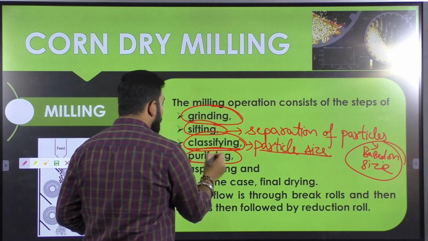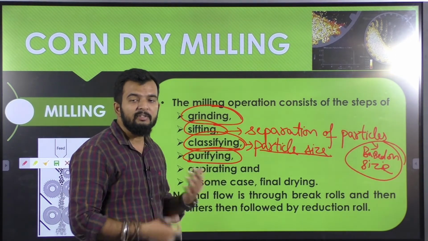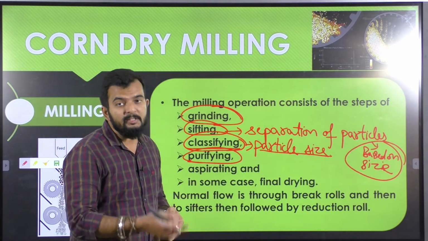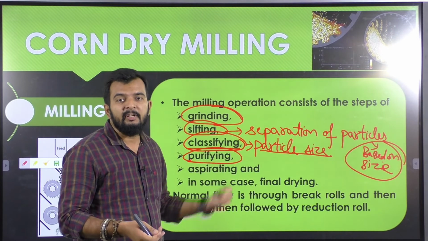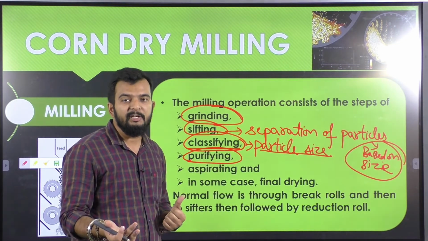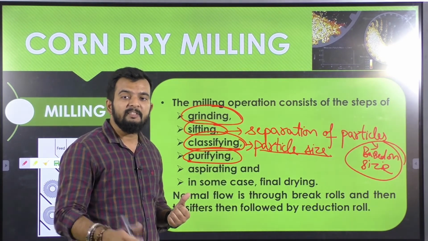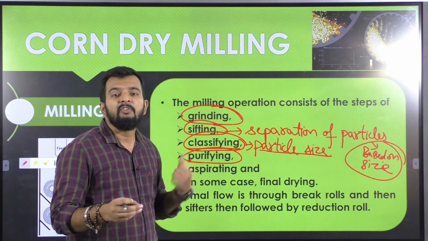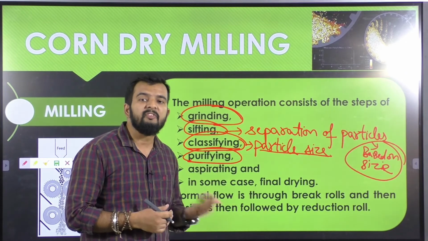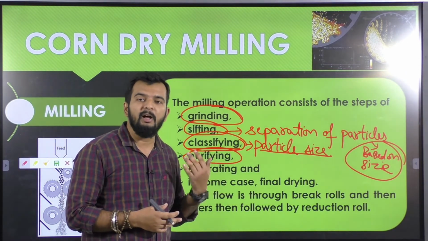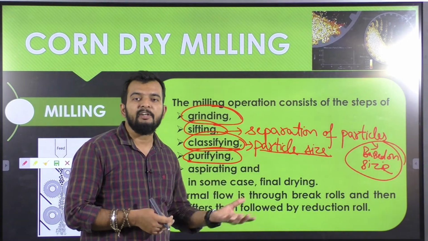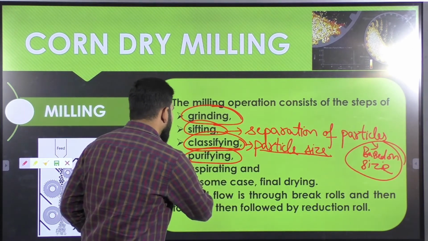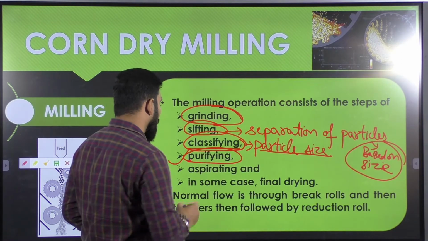Then purifying means after sifting has taken place, after classifying has taken place, the products which we are getting after sifting may contain some impurities, or some grains of different particle size, so they can be purified. Or there may be some extraneous matter present, some dust or other material which may have entered during your milling process. That can be separated out during the purifying process.